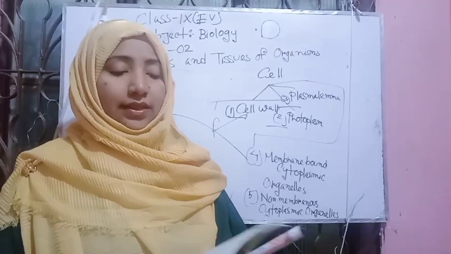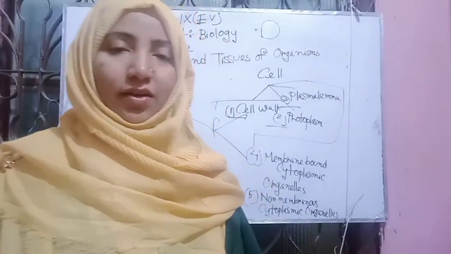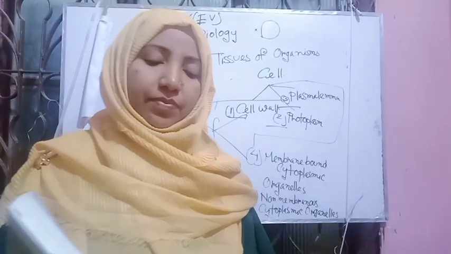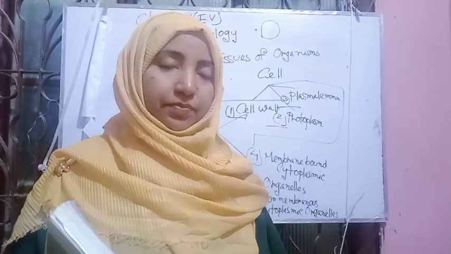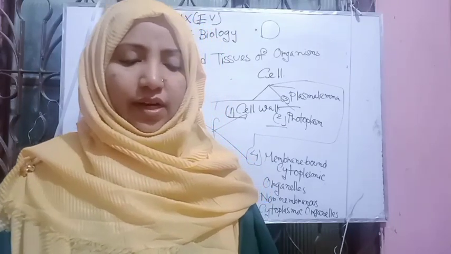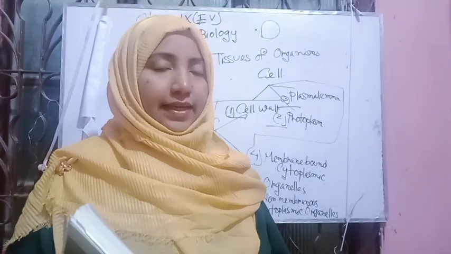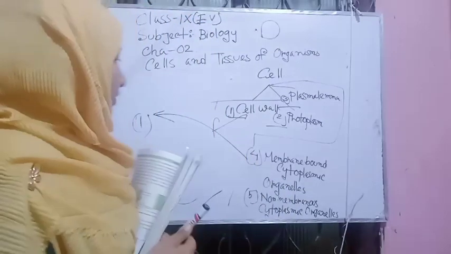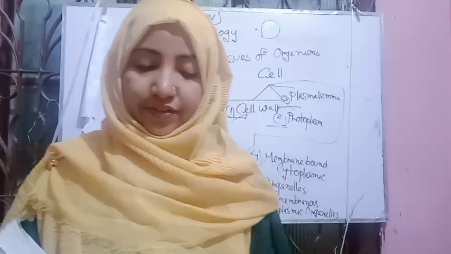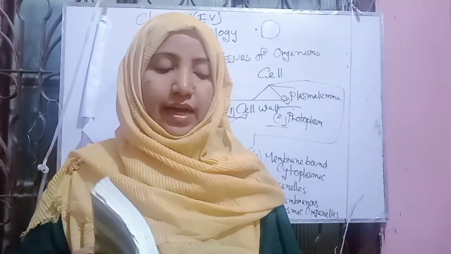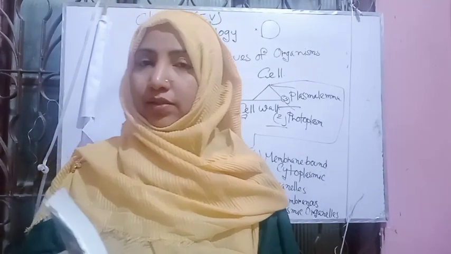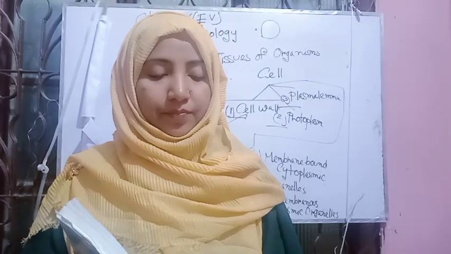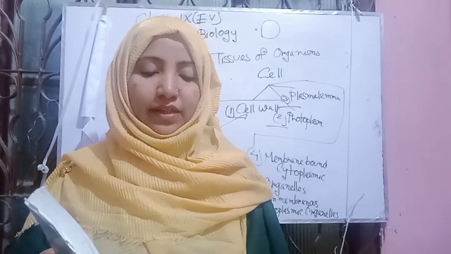Now, my dear students, today I will look at only one cell organelle, the cell wall. The cell wall is a unique feature of a plant cell. It is composed of inert materials. There is no cell wall in an animal cell. The chemical composition of a cell wall is complex. Cellulose, hemicellulose, lignin, pectin and suberin are the chemical components of a plant cell wall.